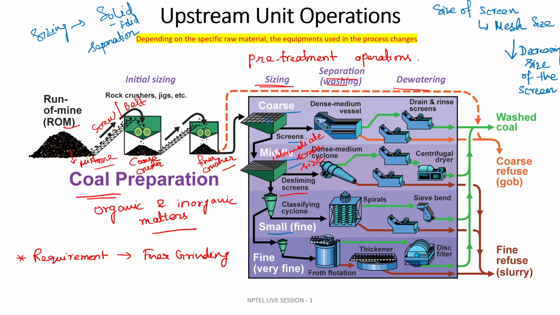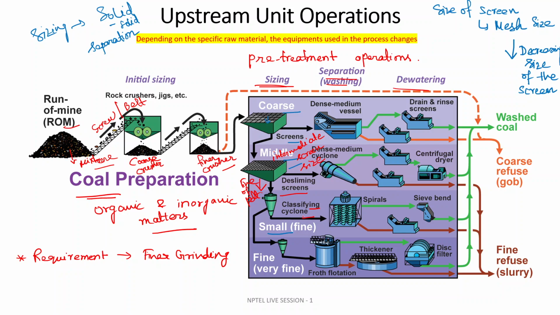The product passing through this screen contains the finer size product, which goes to the classifying cyclone. In the cyclone, there is a centrifugal force that makes classification of the product based on size.